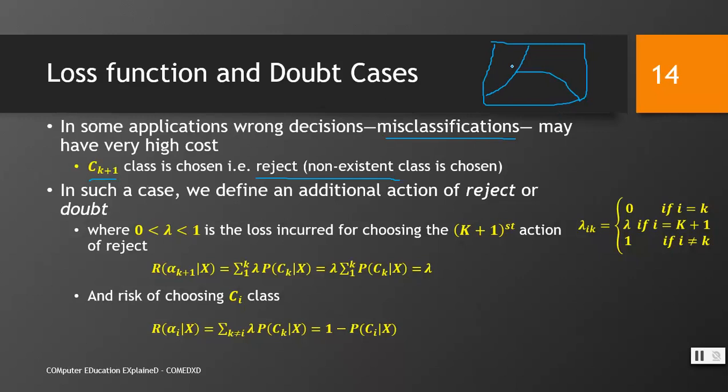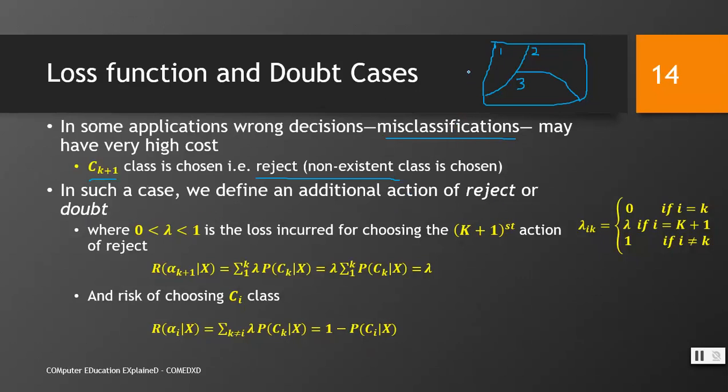We have these three classes, 1, 2, and 3. Our system, instead of predicting any one of these, predicts some class which is Ck+1, which does not lie in our data set. Something different, right? A non-existent class is chosen. In such a case, we define an additional action of reject and doubt.